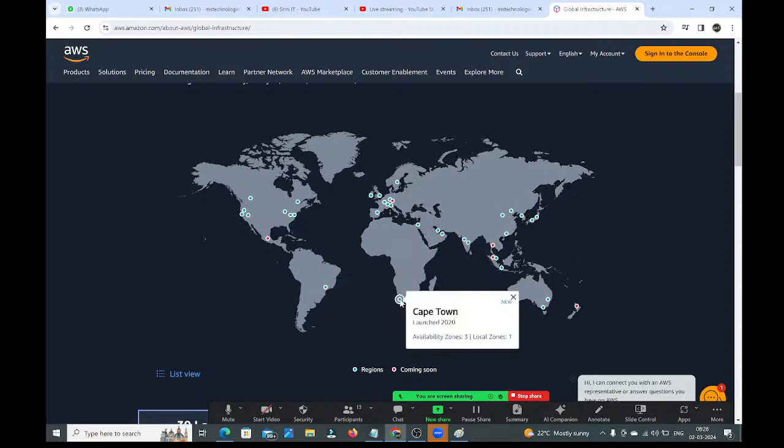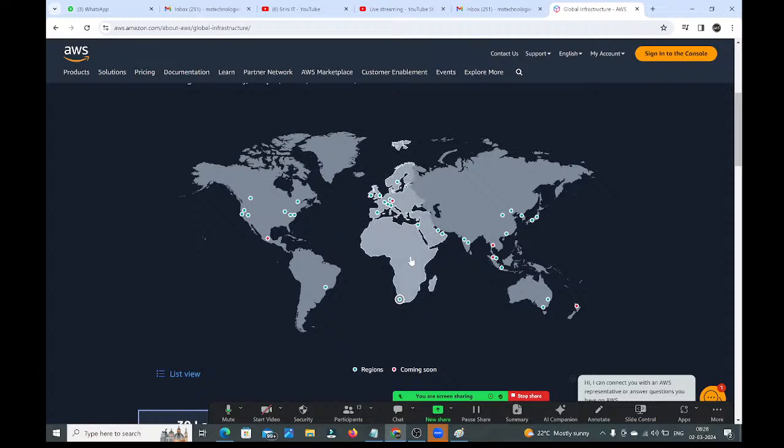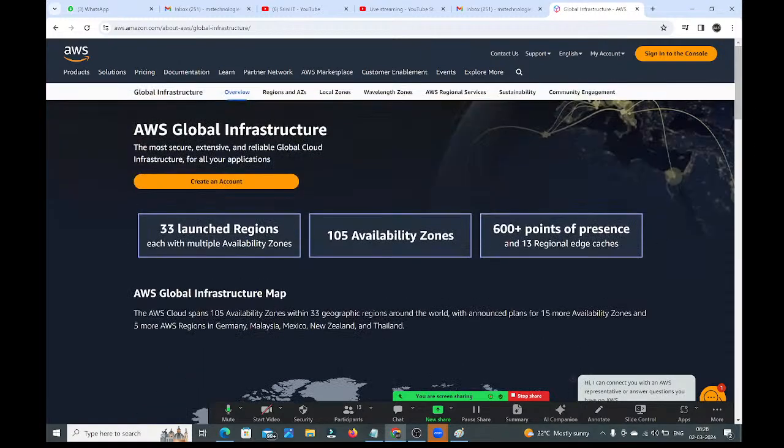So blue color things are regions, and red color things are coming soon, not yet launched, with these regions and availability zones. So AWS is managing the infrastructure globally. Total how many regions are launched? 33 regions are launched. In these 33 regions, how many availability zones? 105 availability zones are available.